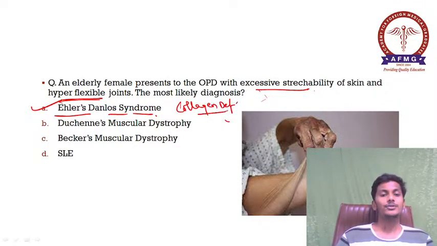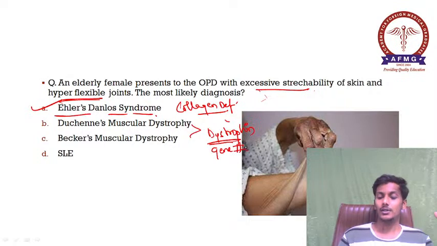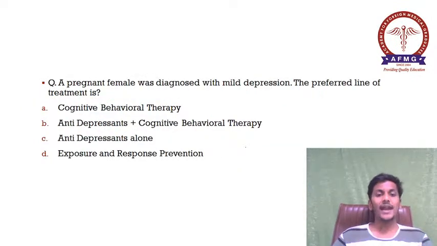The next one, Duchenne's muscular dystrophy or Becker's muscular dystrophy, are muscular dystrophies associated with dystrophin gene mutation. Important. Moving further, a pregnant female was diagnosed with mild depression.